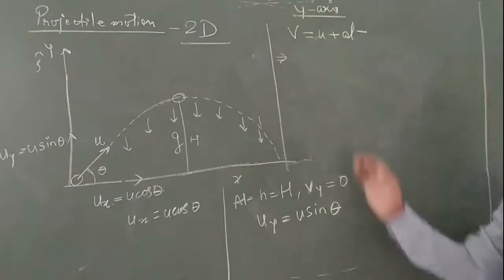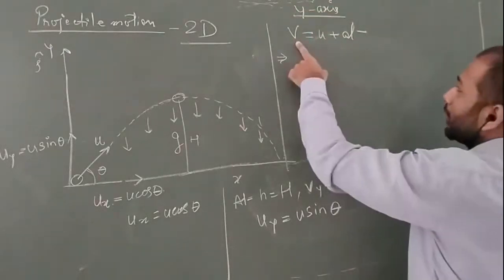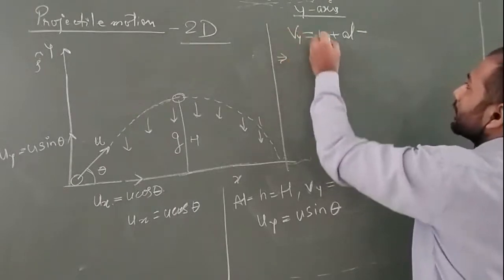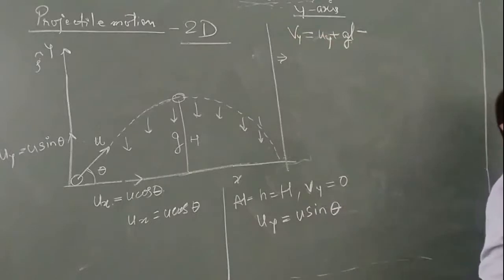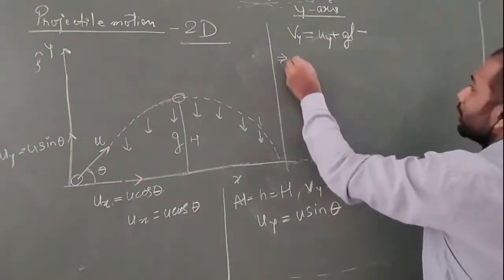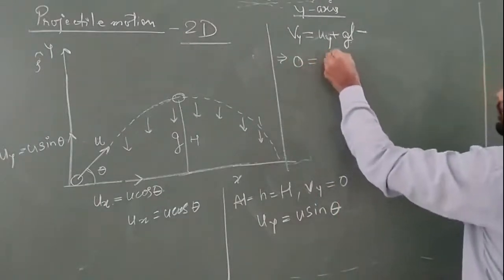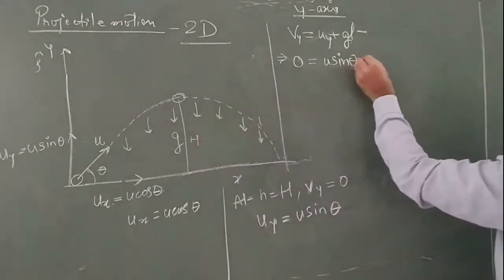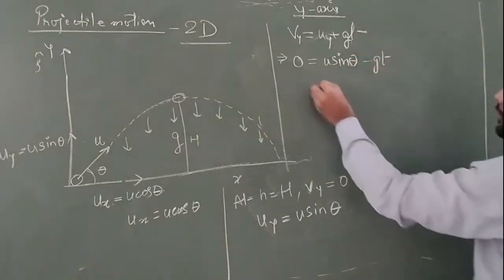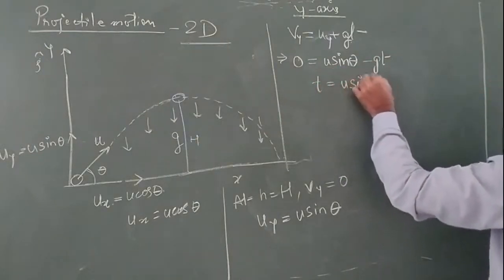First, let's see what we have for the y-axis. That is vy, this is uy, and this is g. And g is acting downward, so we will put a negative sign over here. So vy has the value 0, uy is u sin theta, and since g acts downward, it becomes minus g into t. So t is equal to u sin theta upon g.